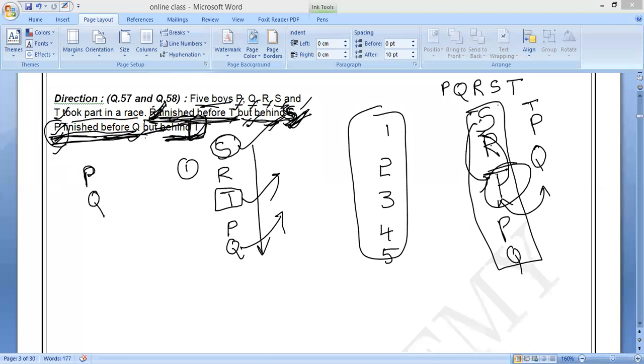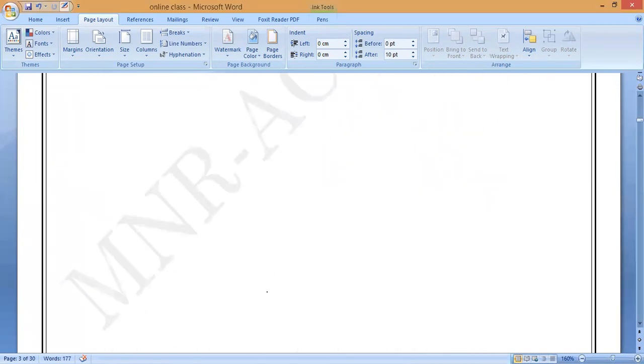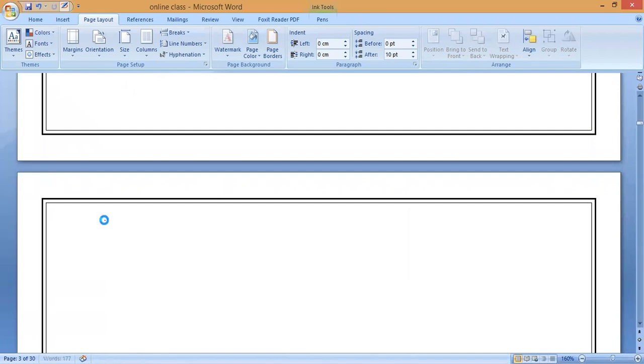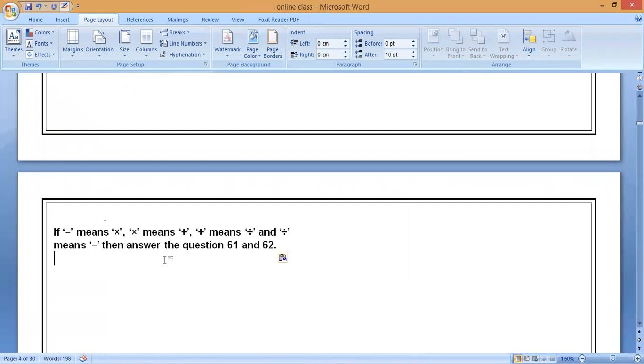Okay. Now all of you read these instructions. Based upon these instructions only we are going to solve. Note it down, all of you. They are saying that if minus means what? Minus means it will become what?